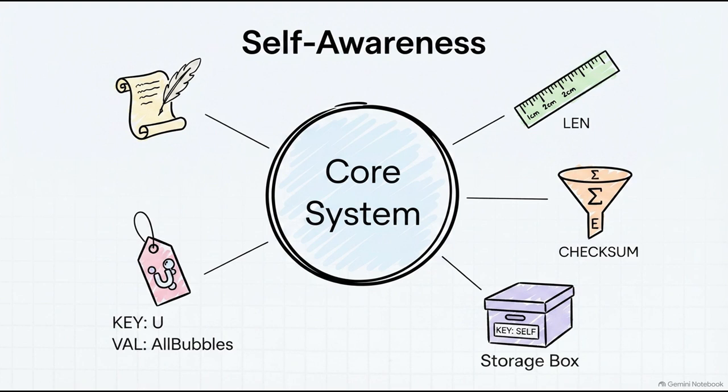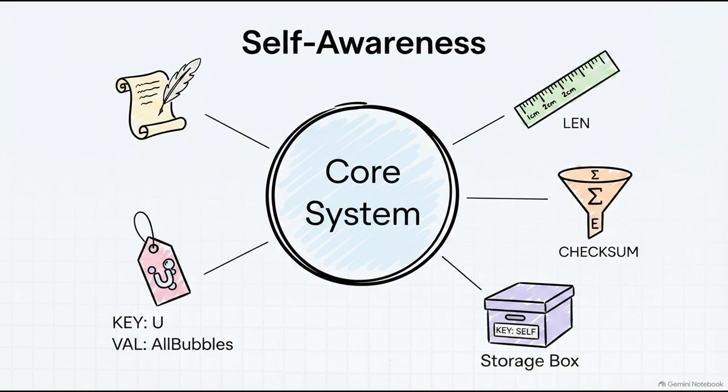It actually executes an open.read command on its very own source file. It is literally looking at itself in the digital mirror. It checks its own string length to see how large it is, and then, remember that fingerprint engine we just looked at, function E? It runs that checksum on its own code. It bundles all the self-analysis into a metadata dictionary under the perfectly named key self.